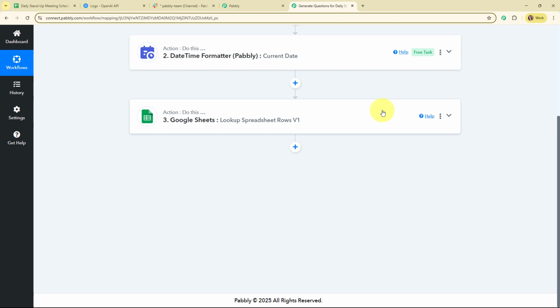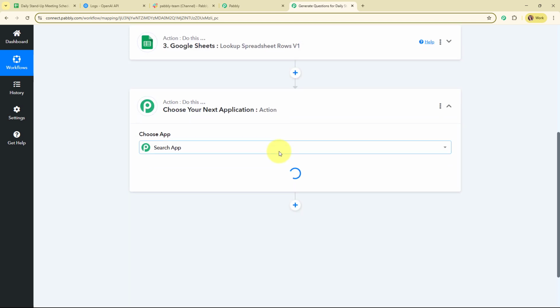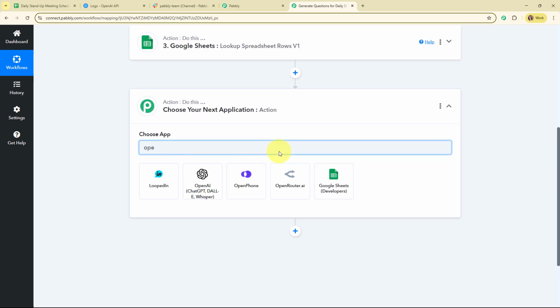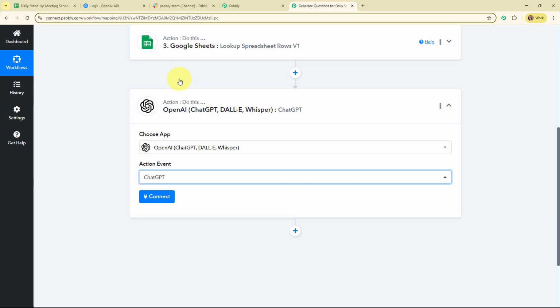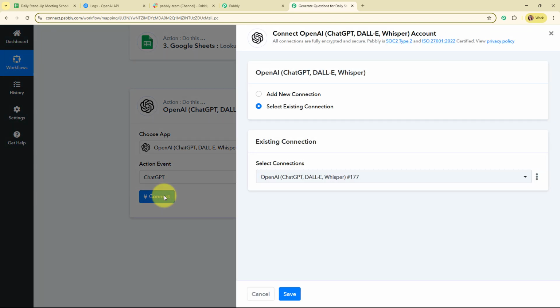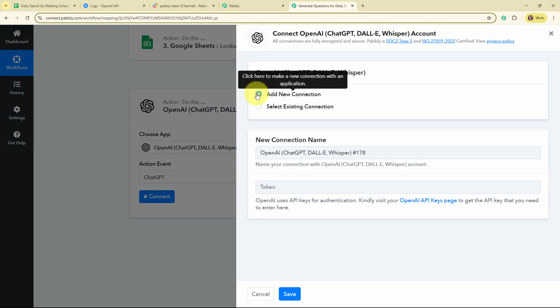So now, having extracted the details, what I'm going to do is give all these details to OpenAI to generate the proper questions for me. So for that I'm going to add another action step over here, and in this action step I'm going to select my action application as OpenAI and my action event as ChatGPT. And now to connect my OpenAI account with Pabbly Connect, I'm going to click on this connect. To build a new connection, I'm going to select add new connection. If your OpenAI account is already connected with Pabbly Connect, then you can click on select existing connection.